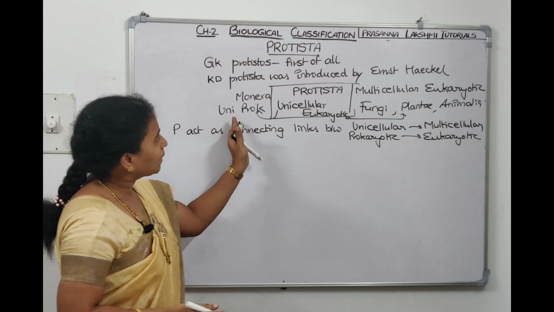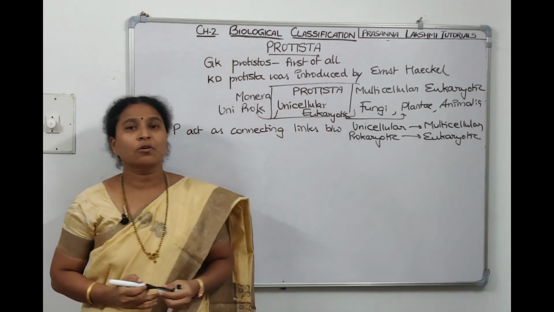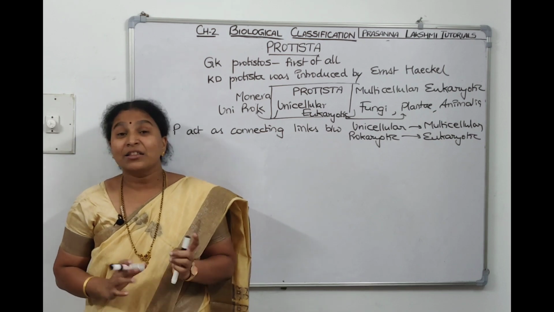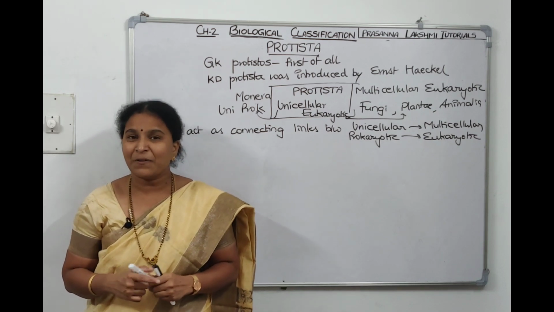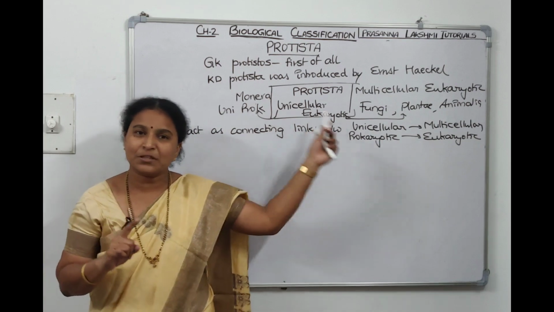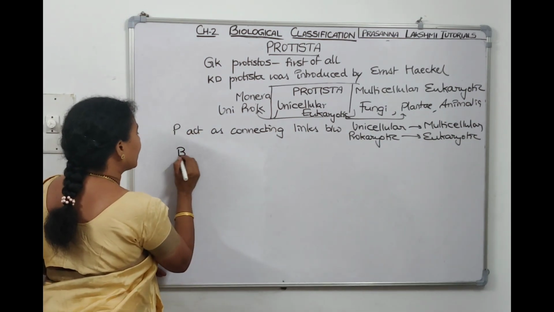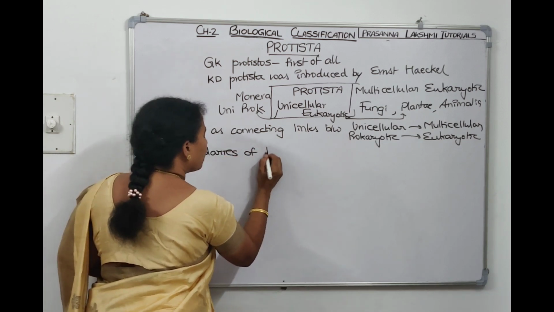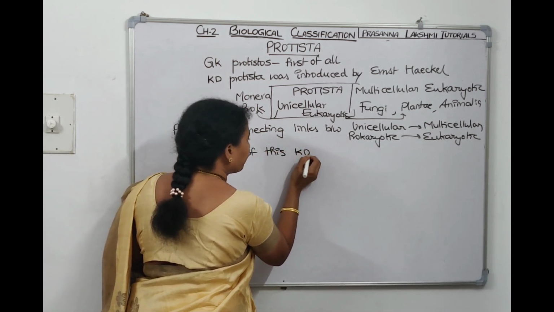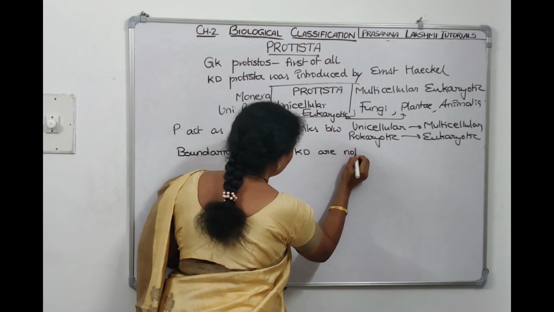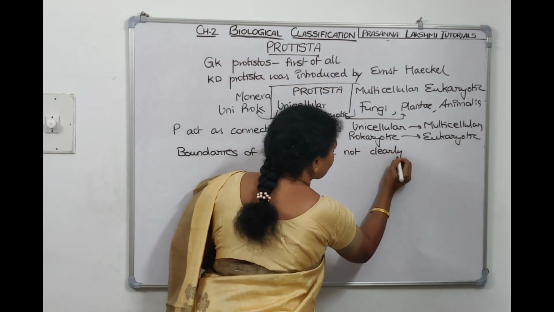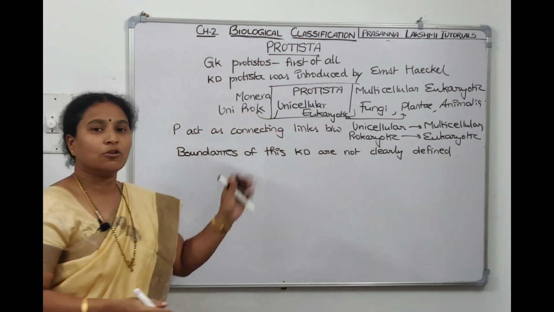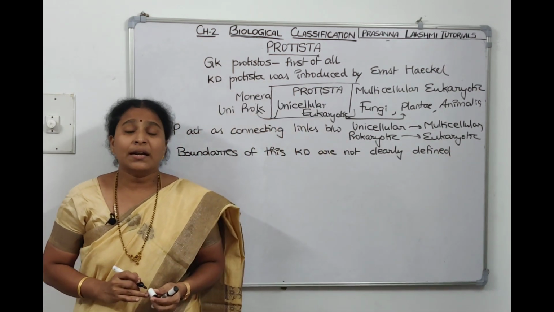Since they have these characters also, the boundaries for this kingdom cannot be clearly defined. The boundaries of this kingdom are not clearly defined because they have these characters also and those characters also.